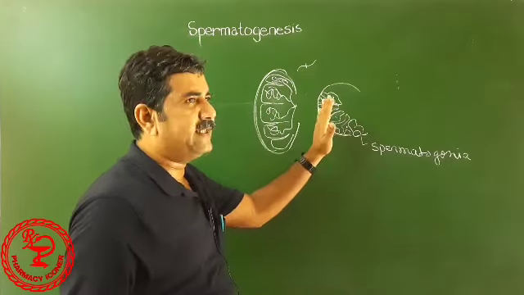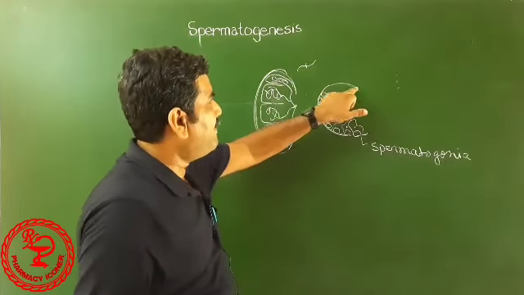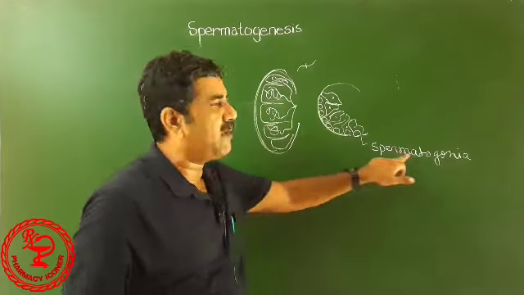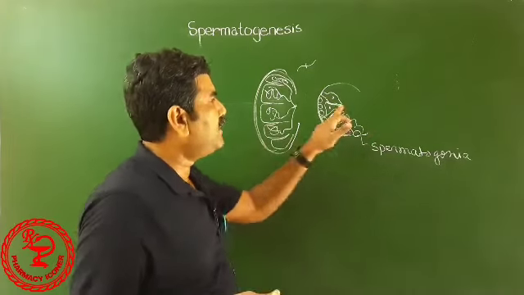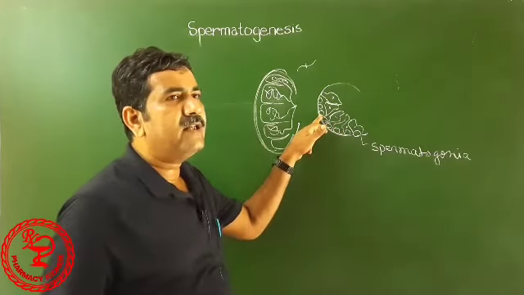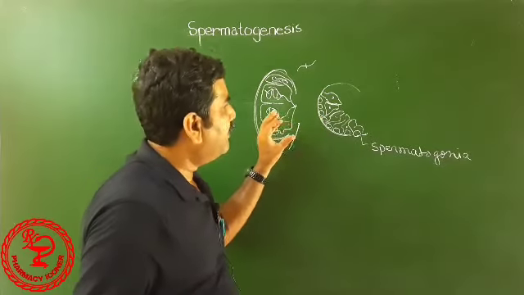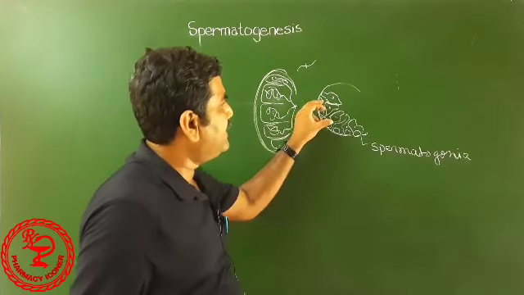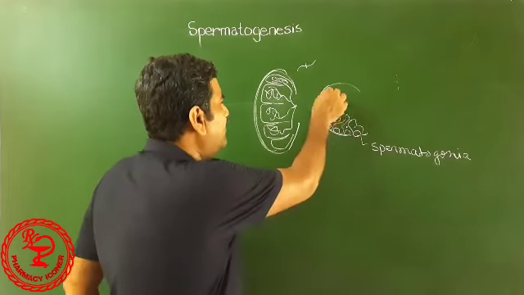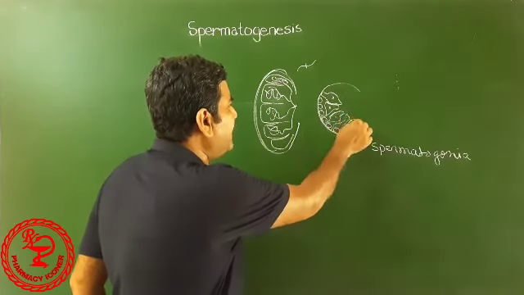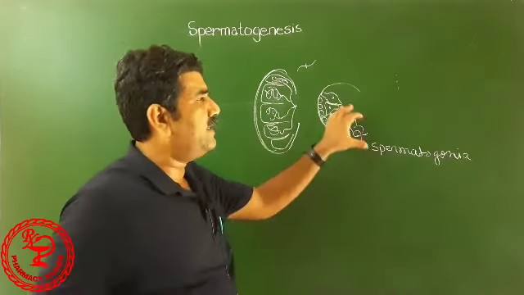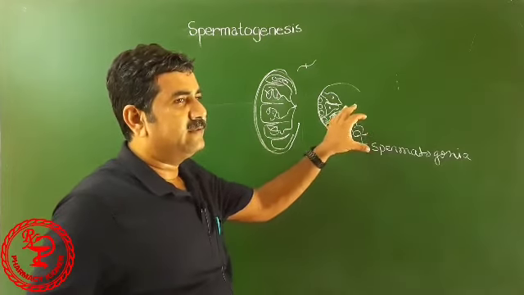Two types of cells are there. At the basement membrane, there are spermatogonia. Sertoli cells are also attached to the basement membrane. They are large cells, one attached to another, tightly packed. This portion is tightly packed.